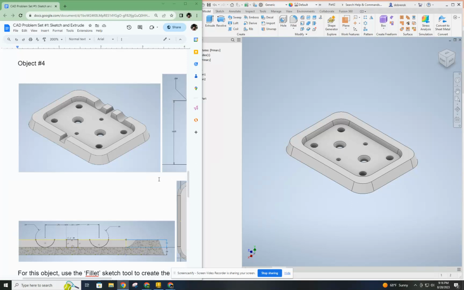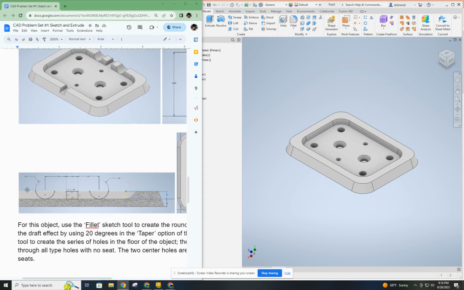This video is going to demonstrate the second portion of object number 4, problem set number 1. So in the first video, we covered how to create the object and how to go about making all the holes using the hole tool. The second part of this video is going to show you how to create these channels and these circular cuts out of the rest of the body.